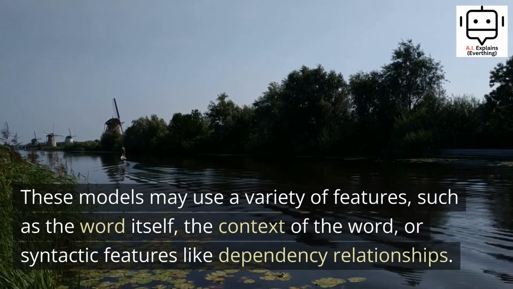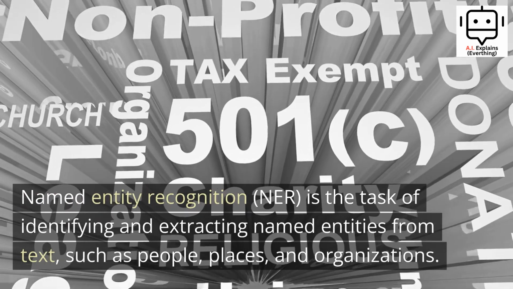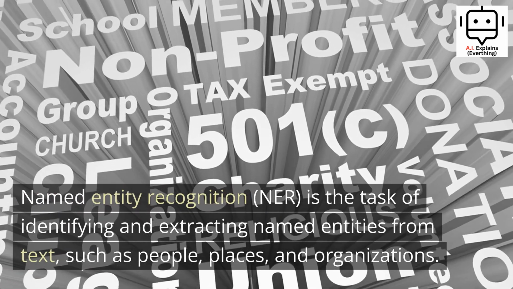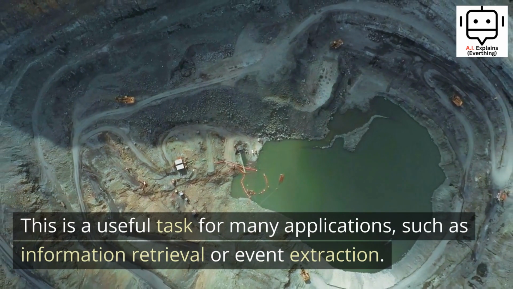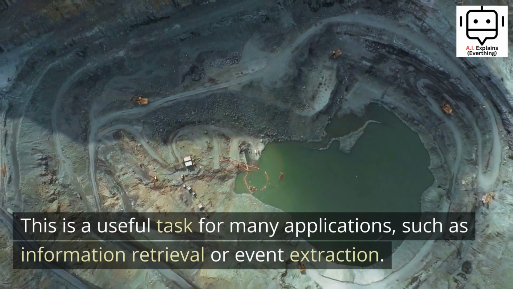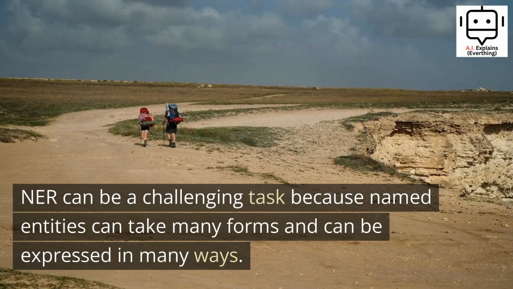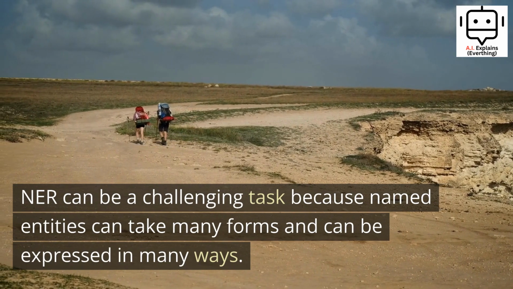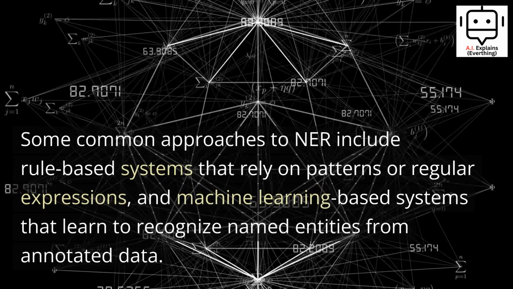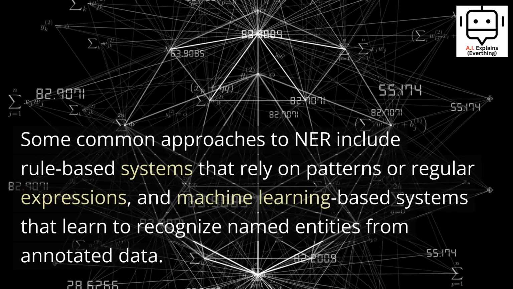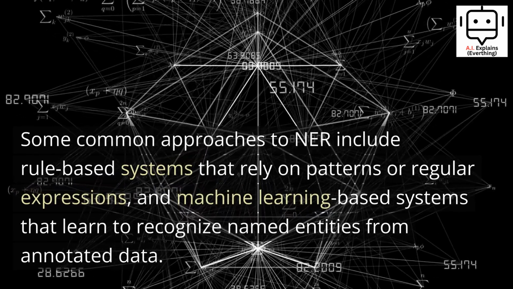Named entity recognition, NER, is the task of identifying and extracting named entities from text, such as people, places, and organizations. This is a useful task for many applications, such as information retrieval or event extraction. NER can be a challenging task because named entities can take many forms and can be expressed in many ways. Some common approaches to NER include rule-based systems that rely on patterns or regular expressions, and machine learning-based systems that learn to recognize named entities from annotated data.